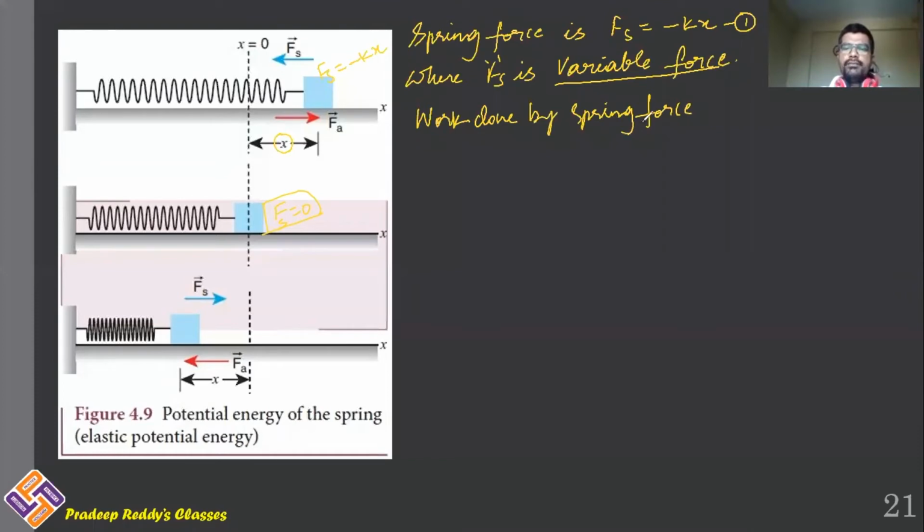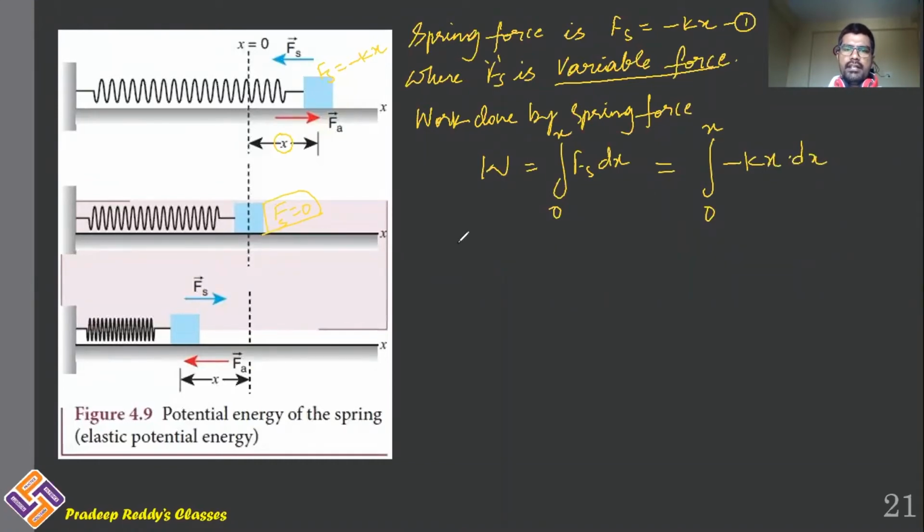As spring force does some work, that work done W is equal to the integration of Fs into dx. Limits are from 0 to x, because initially the elongation of the spring is 0, so I am taking the lower limit as 0, and elongation is taken as x, therefore the upper limit I am taking as x. Fs is the spring force, I'll substitute that here. This is the integration from 0 to x of minus kx into dx.